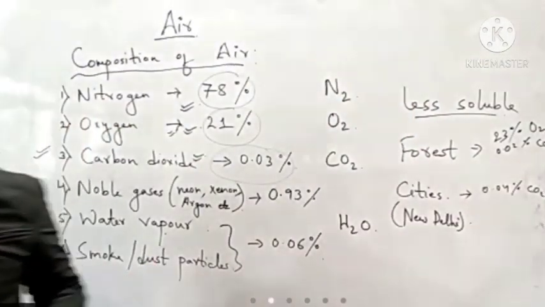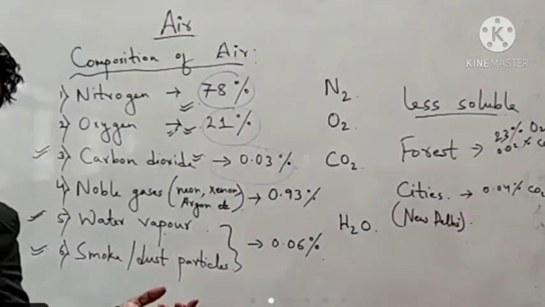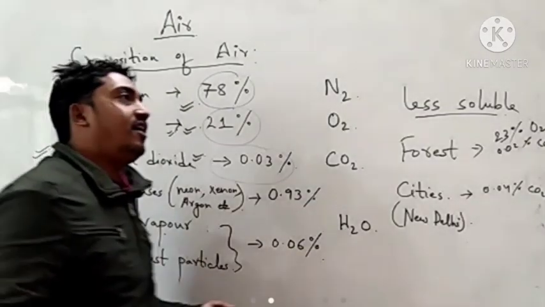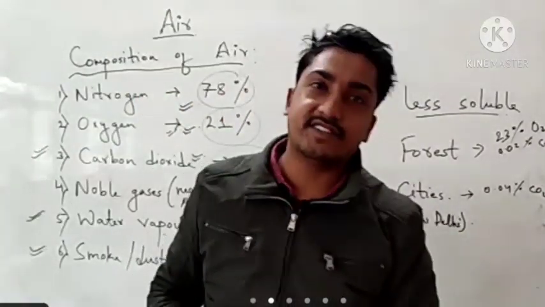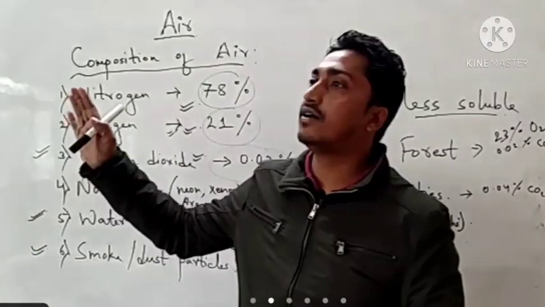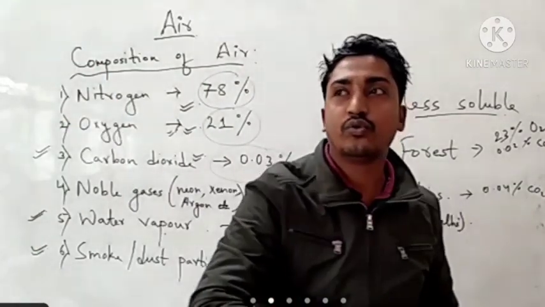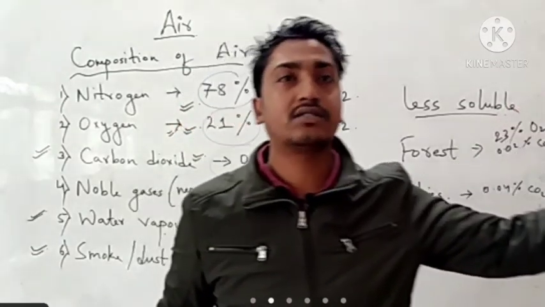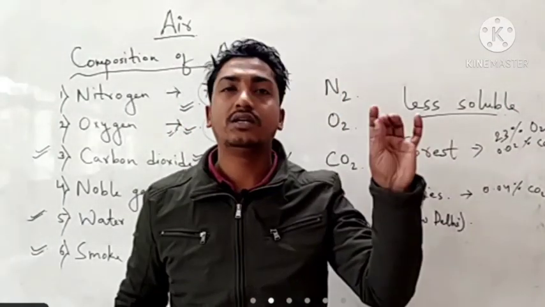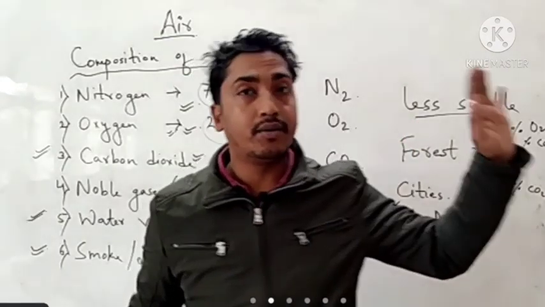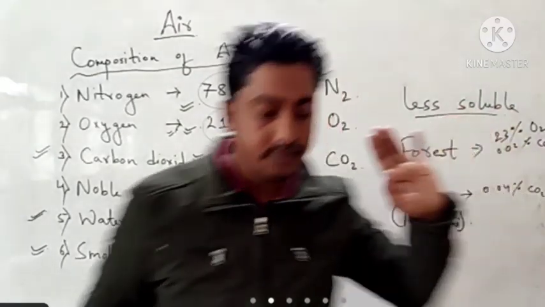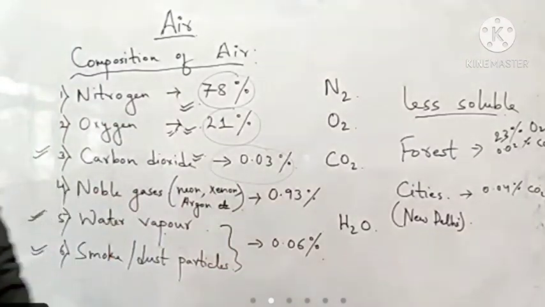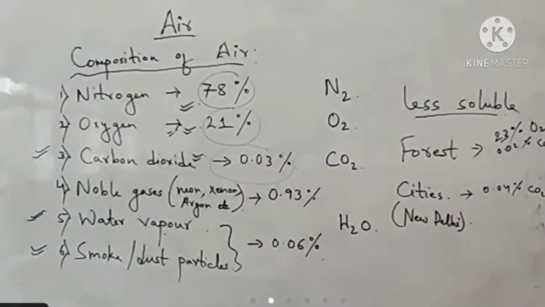Okay, and the presence of dust and smoke particles can be seen at every place. When we swipe the window, we can see it. When we swipe the car glass, we can see the dust particles, because they get attached to it. Okay, that can be seen. So this was all about composition of